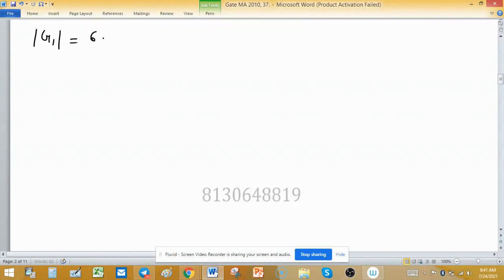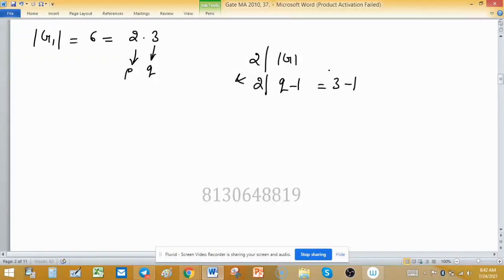First, the order of G1 is 6 and we can write 6 as 2 into 3. So consider this 2 as p and this 3 as q, as in fact 1. 2 divides the order of G, and 2 divides q minus 1, which is 3 minus 1.